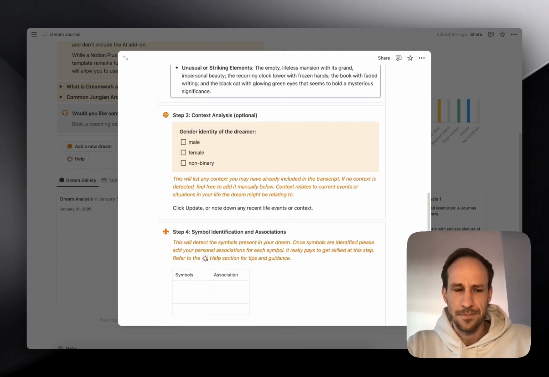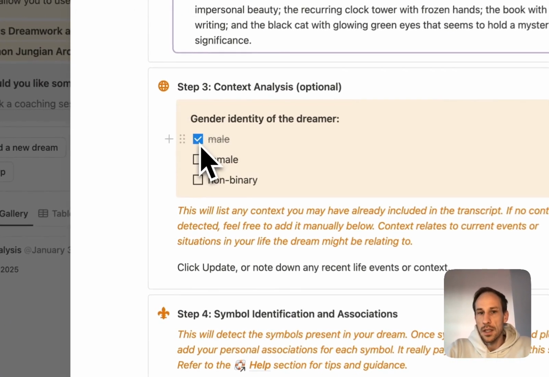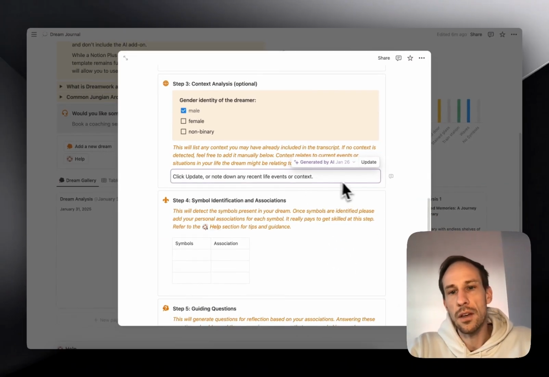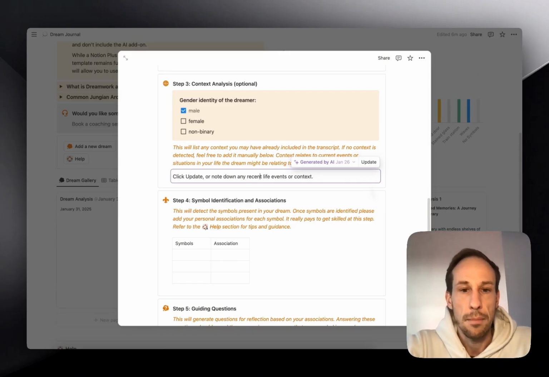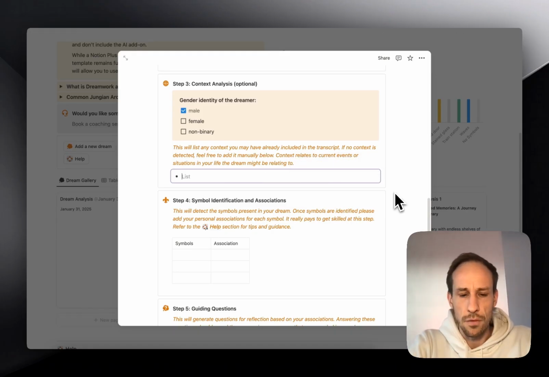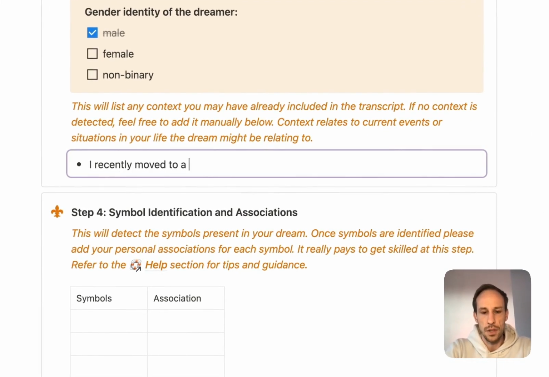It's important for this AI analyst to do a good job to know a little bit about what's going on in your life. It just helps to know your gender, so I'm going to click on male here. If in your voice memo you mentioned any life events that are going on in your life right now, great. If you didn't do that, don't worry about it. You can just add it here. For example, let's say I recently moved to a new city and struggled to make friends.